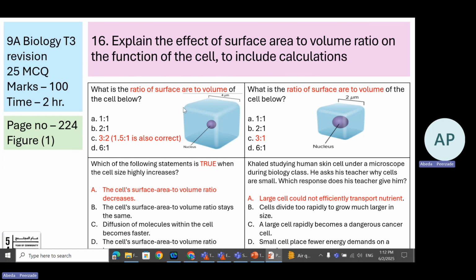Remember, we know that this is a large cell and surface area to volume ratio is very low. If the surface area to volume ratio is low, the cell could not efficiently transport the nutrient. Larger cells could not efficiently transport the nutrient because the surface area to volume ratio is very low.